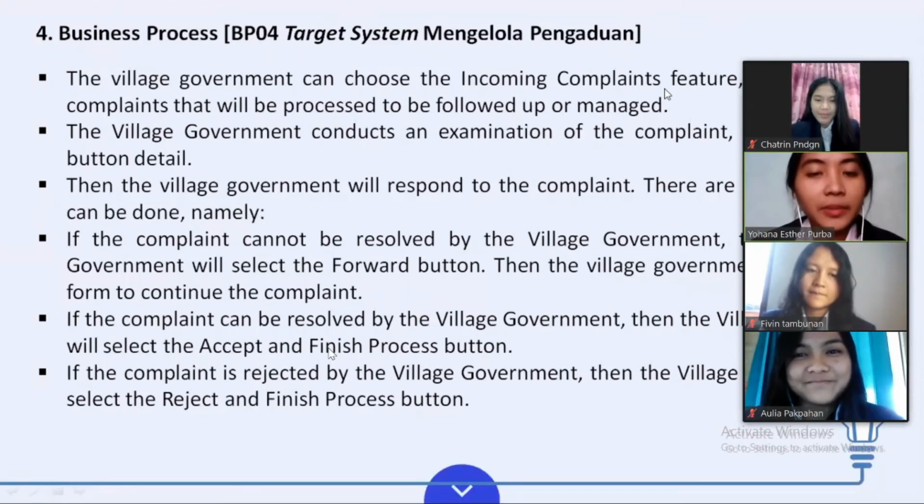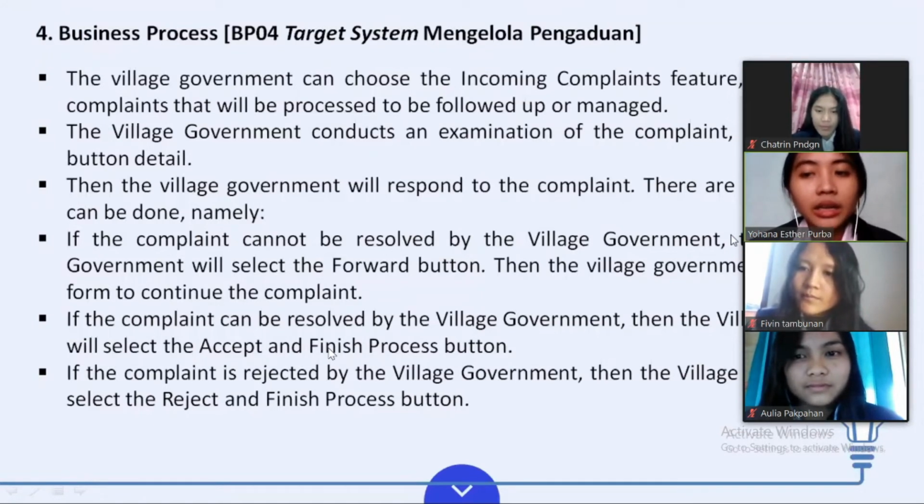The village government can choose the incoming complaint feature, then select the complaint that will be processed to be followed up or managed. The village government conduct an examination of the complaint by selecting the button detail. Then the village government will respond to the complaint. These are three response that can be done, namely, first is if the complaint cannot be resolved, so the village government will select the forward button. Then the village government will fill in the form to continue the complaint.